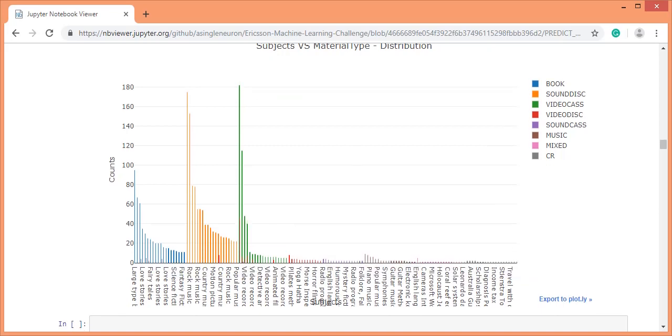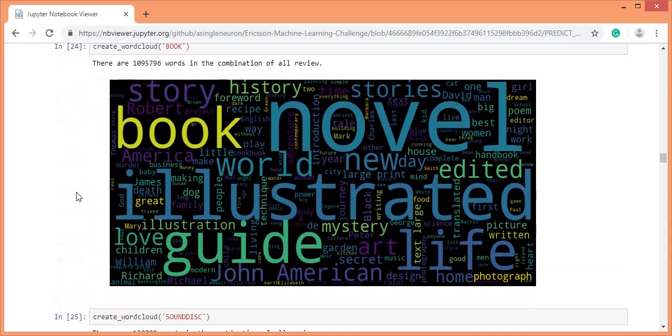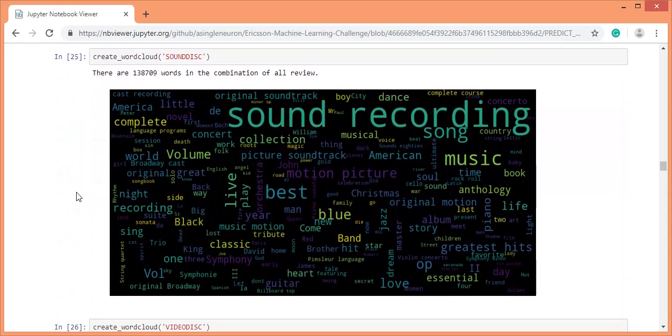Till here we have analyzed all categorical features. Let's explore more on the text feature, title. This is the word cloud of all the titles that belong to the book material type. The most frequent words like book, novel, guide, story, stories, represented by bigger font, are much more related to the book material type. Same thing again. This is the word cloud plot of sound disk, and the most frequent words like sound recording, song, music are related to the sound disk material type.